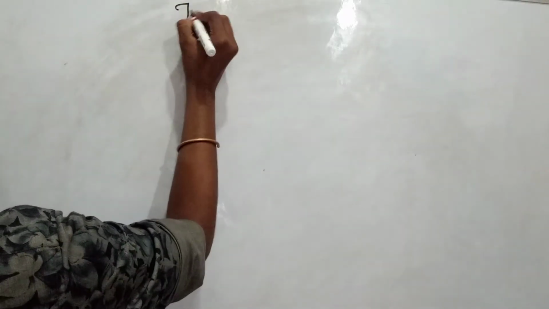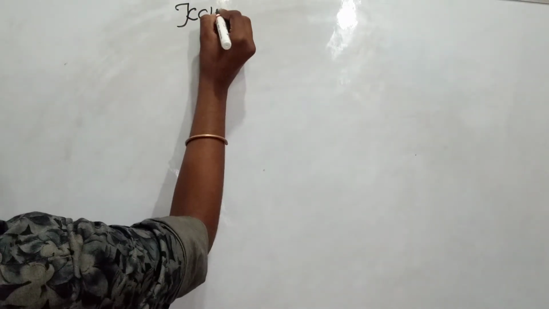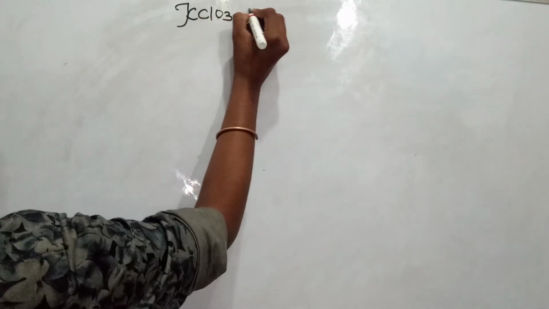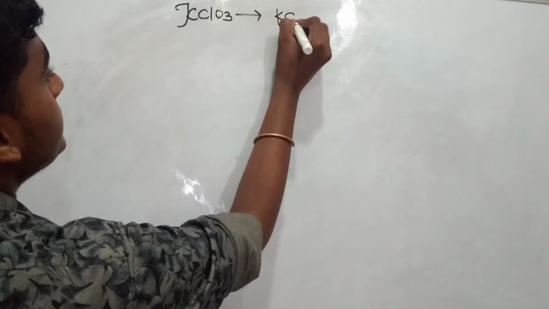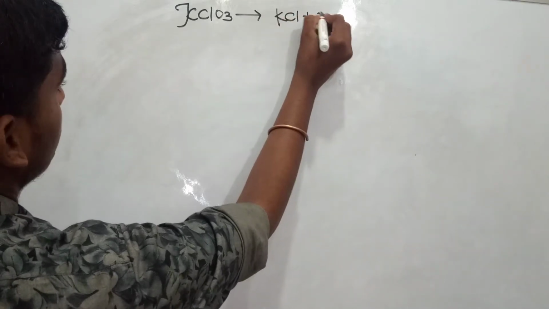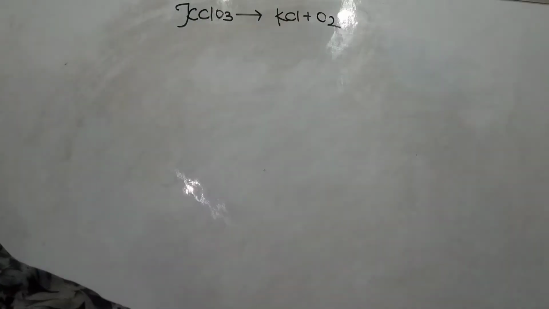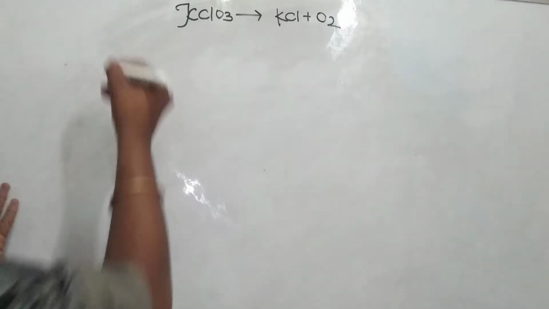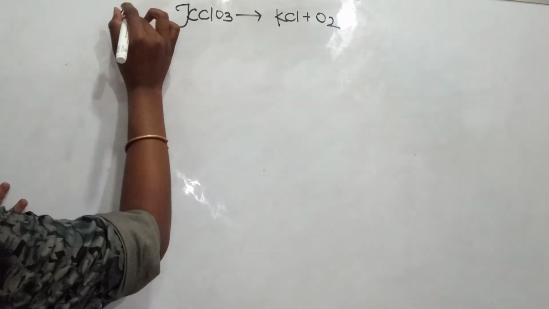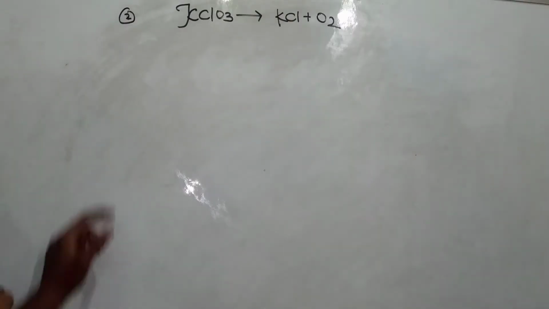The second one: KClO3 gives rise to KCl plus O2. Yes guys, this is equation number 2, or problem number 2.